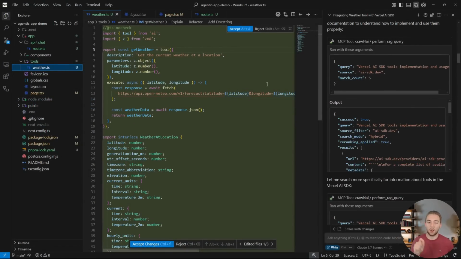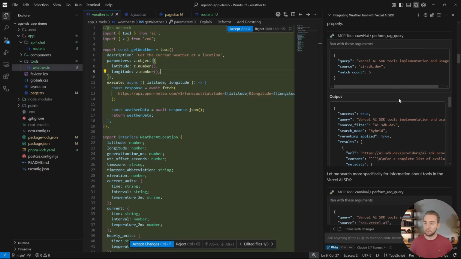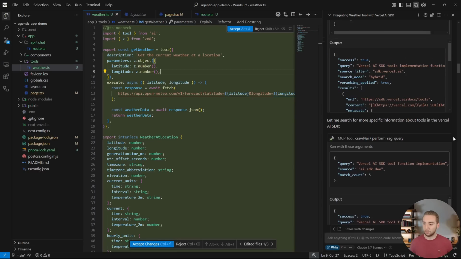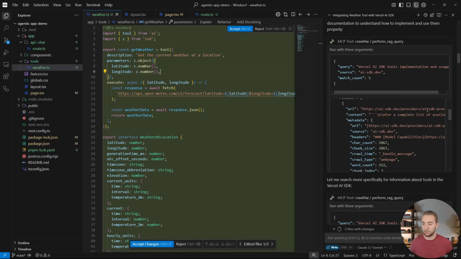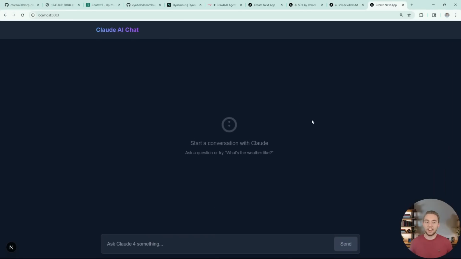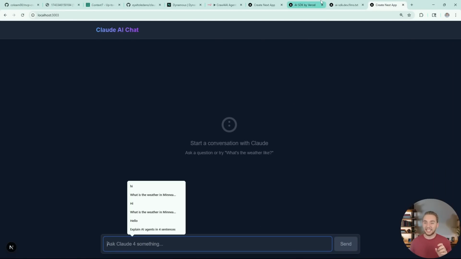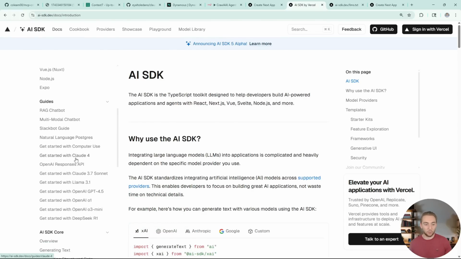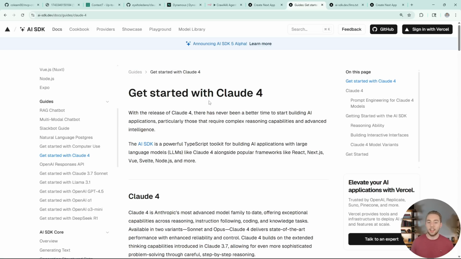And so I have an example here where I took one of the templates from the Vercel AI SDK and I used my new knowledge base to make some improvements here to make a really good looking website integrated with Claude 4, kind of as a chat interface with this tool here to get weather information. And so you can see that I'm using the crawl for AI RAG MCP server to crawl the docs in the middle of creating some code. And this is along with all the other things that it's doing, like analyzing my pages and making changes in my code, all that good stuff. And then I have this front end that it created for me, and take a look at how nice this looks. It's really, really clean. And specifically the demo that I'm going off of here, if you are curious, is I started with the get started with Claude 4 demo in the AI SDK.